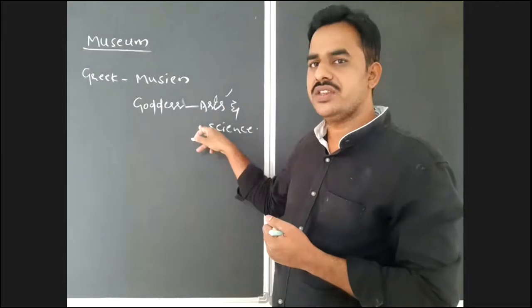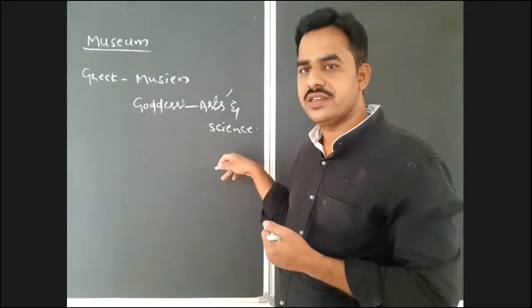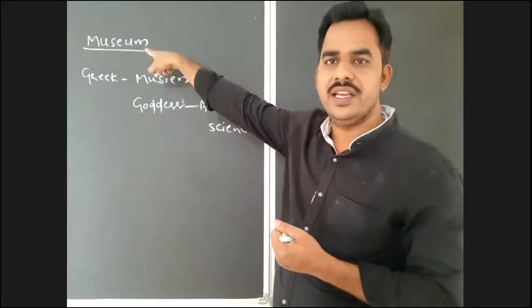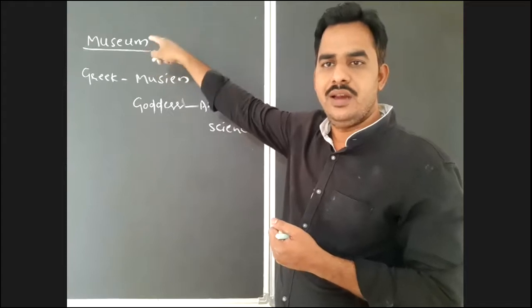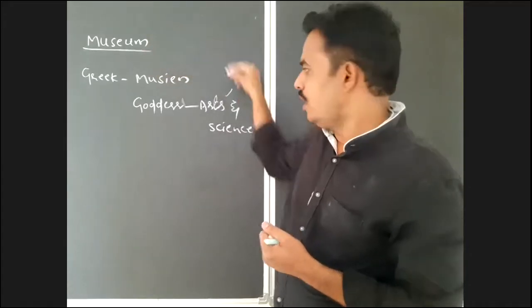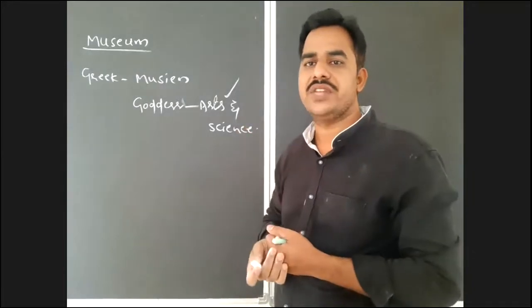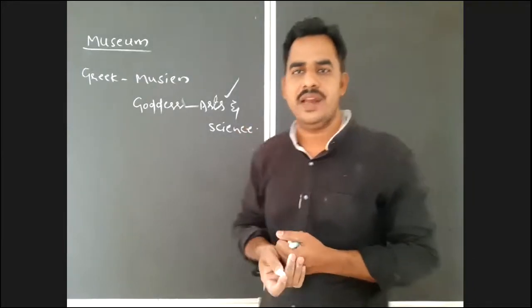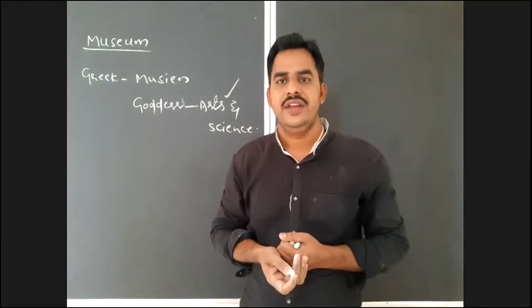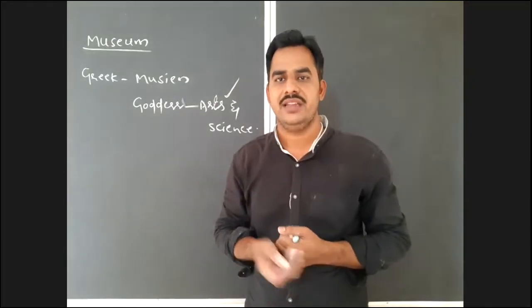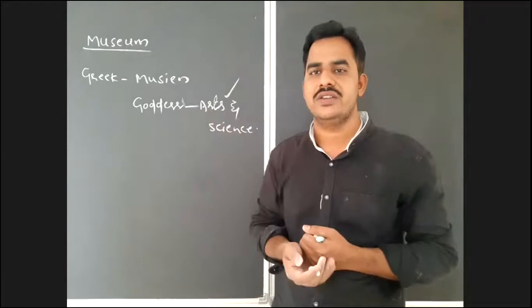Musein is the goddess of arts and science. So in this place we will preserve the materials of arts and also the materials of science. So museum is a place where different materials are preserved, either that belongs to arts or that belongs to science.